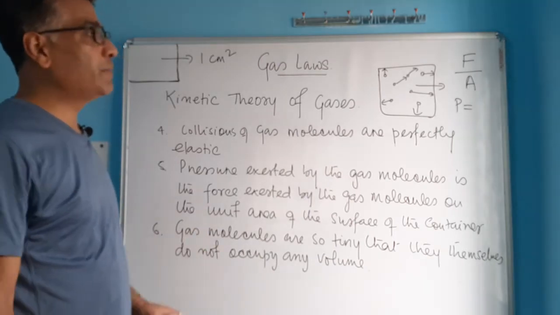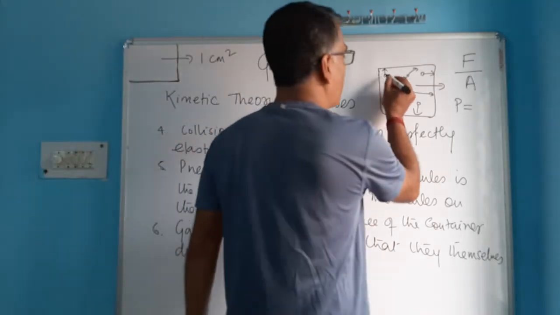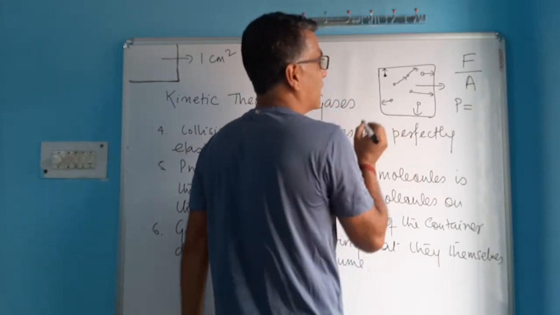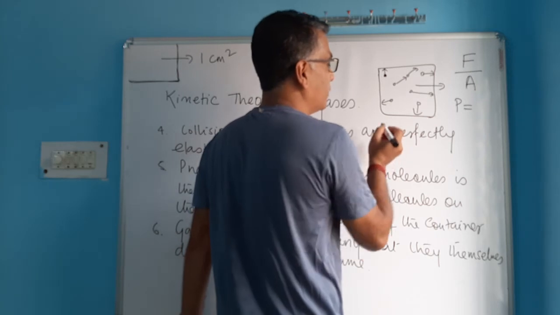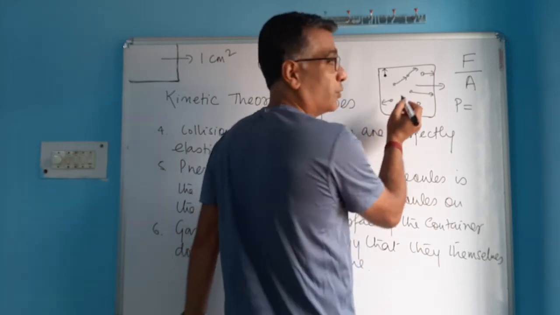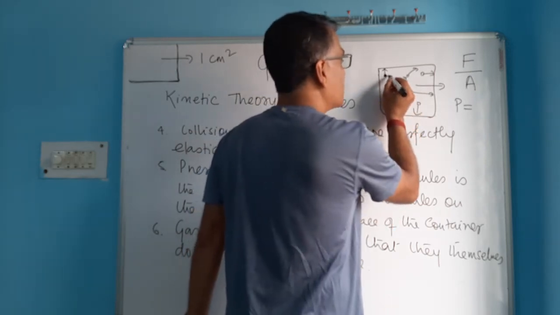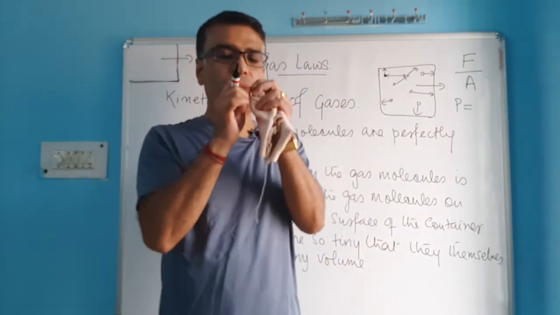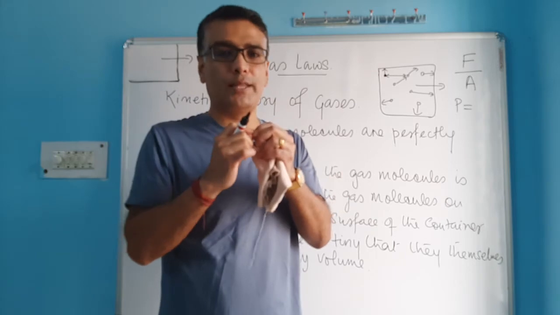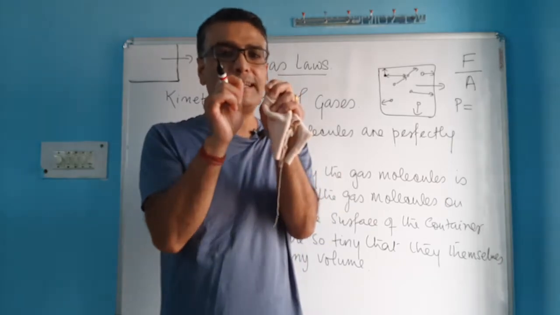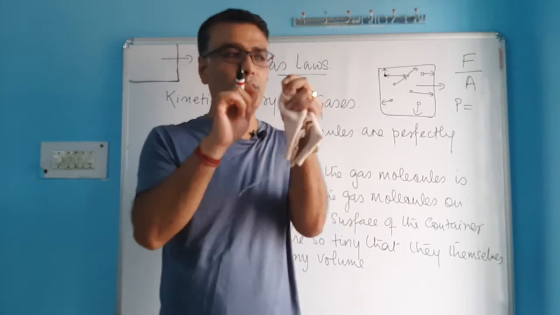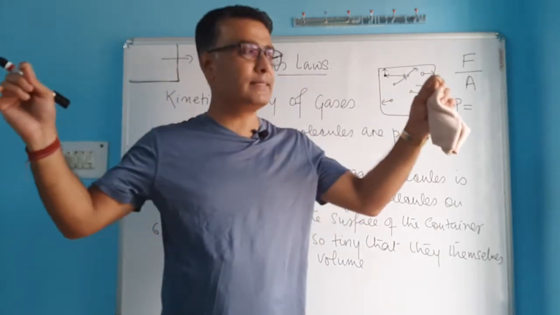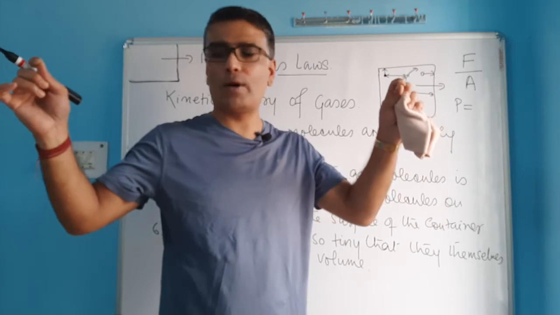The volume occupied by the gas is not because of the volume occupied by the gas molecules themselves, because the gas molecules are so small that they don't occupy any volume themselves. So why do gases occupy so much volume? It is because gas molecules are widely separated. You know, in solids, molecules are tightly packed. There's no gap between them. In liquids, they are slightly separated, so they can move around. So there's a gap between molecules in liquid. But in gases, they are widely separated. Gas molecules are far from one another.